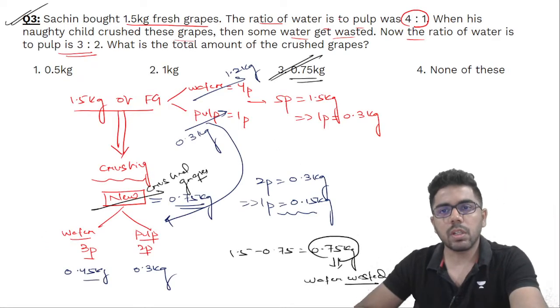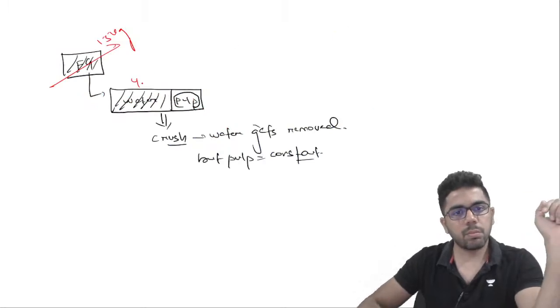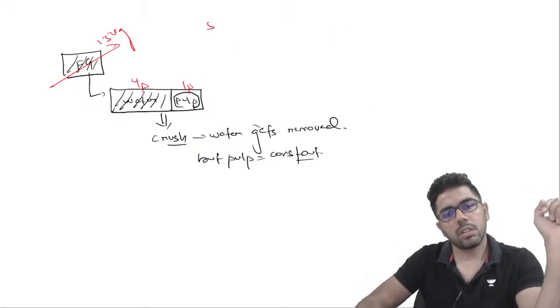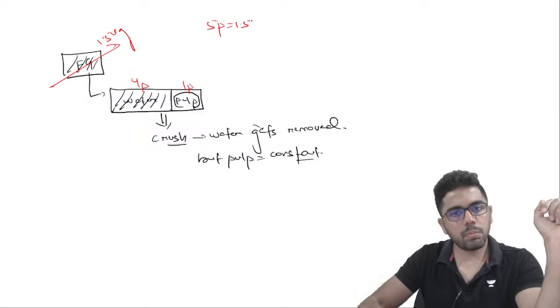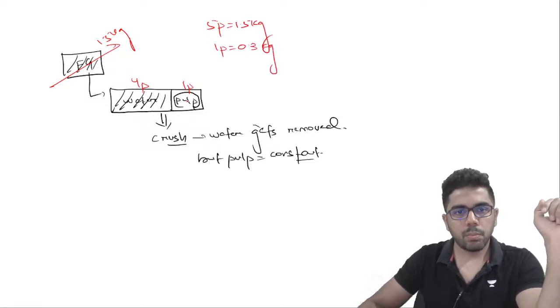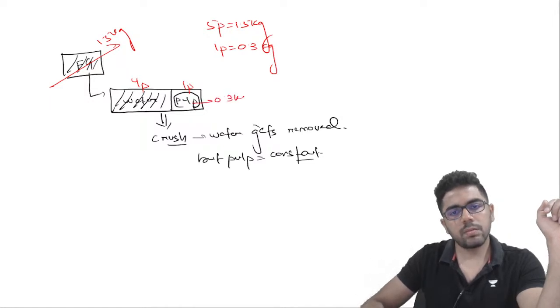It was said that water and pulp is 4:1. So this is 4 parts, this is 1 part. So total 5 parts was 1.5 kg. So 1 part was 0.3 kg. So pulp was 0.3 kg and water was 1.2 kg.